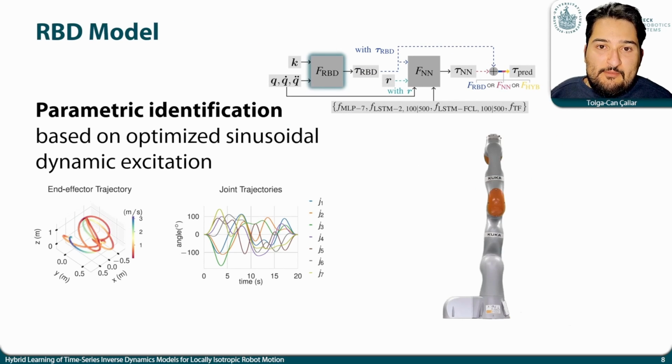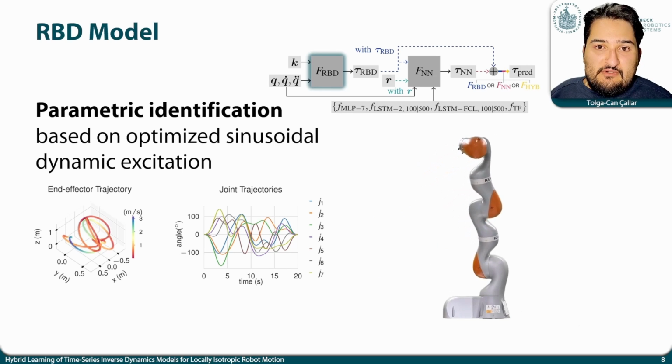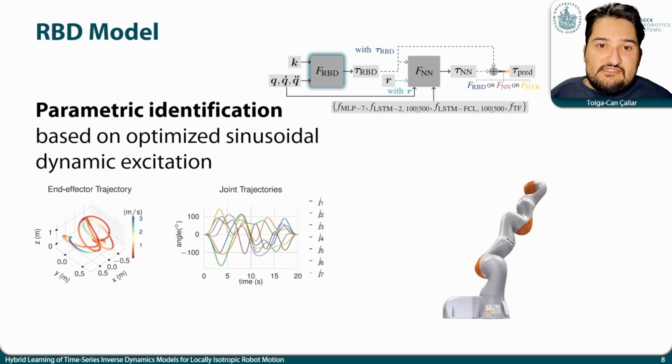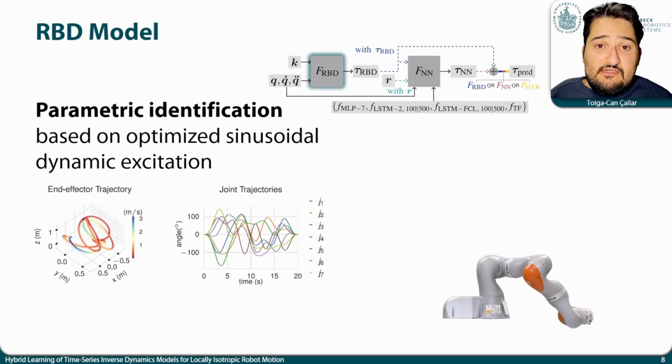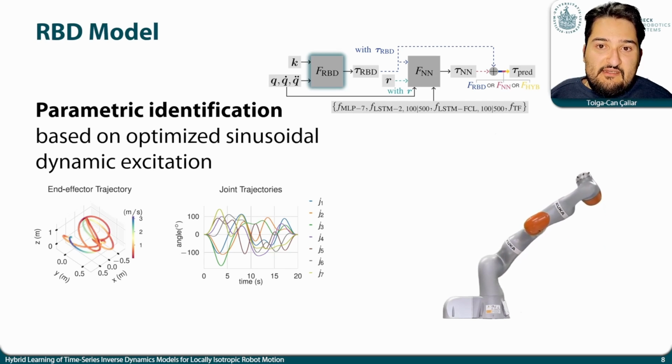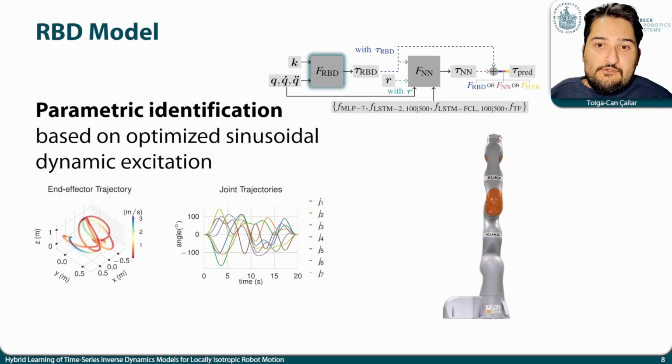Initially, we apply a parametric identification procedure based on the Newtonian formulation of mechanics to obtain a rigid body dynamics model. The model is identified by statistical regression of the inertial and simple frictional link parameters from dynamic measurements made during the execution of optimized sinusoidal excitation trajectories. Given a series of joint angle measurements Q and the respective time derivatives, and the kinematic structure of the robot K, the rigid body dynamics model provides torque predictions that are fed forward for the downstream summation with the neural network predictions.